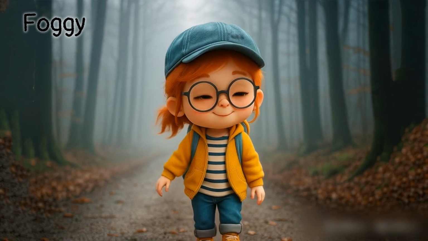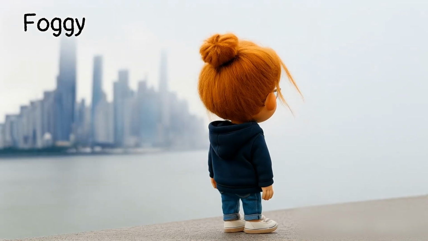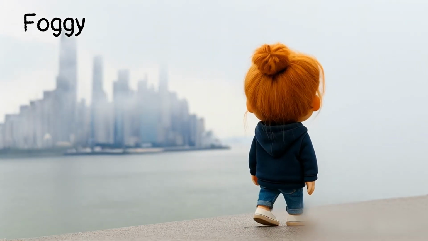Foggy. It's foggy and hard to see the road. The city looks mysterious on foggy mornings.